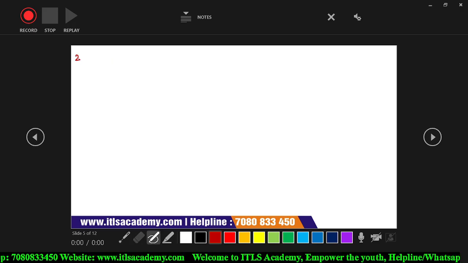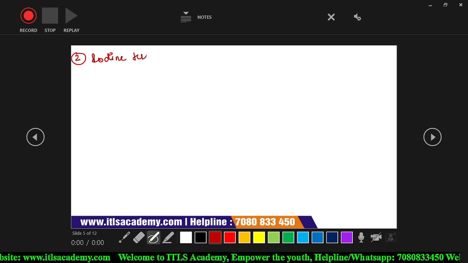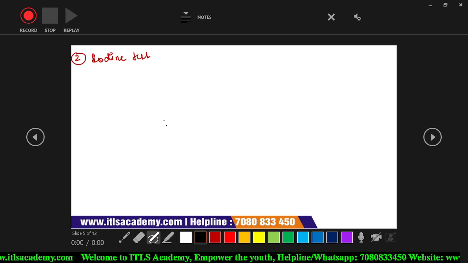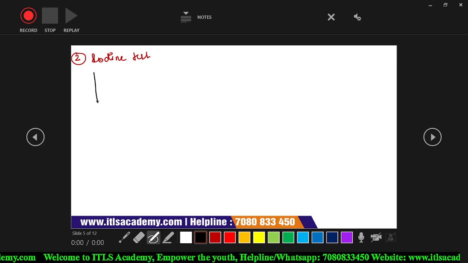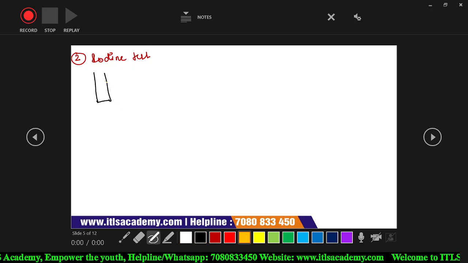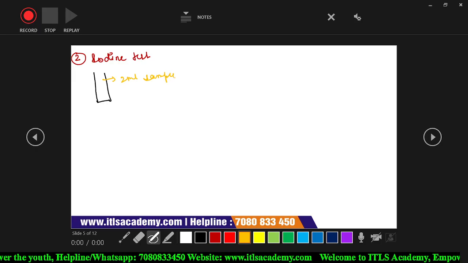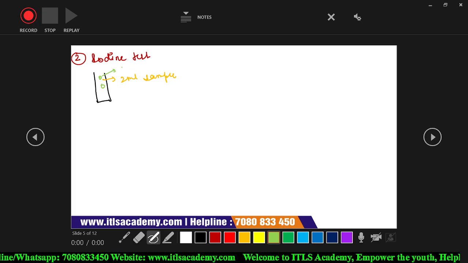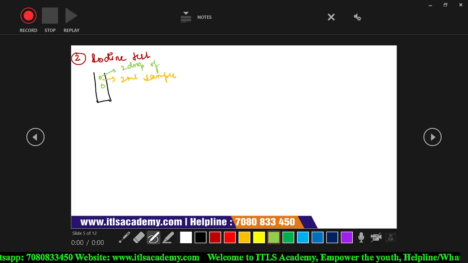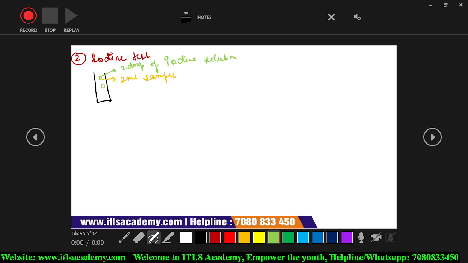Next test is your iodine test. For performing the iodine test, again we take a test tube. In the test tube, we add 2 ml of the sample and 2 drops of iodine solution.